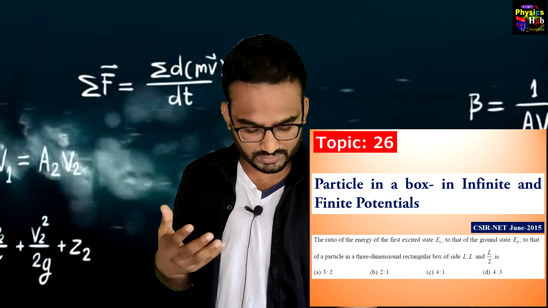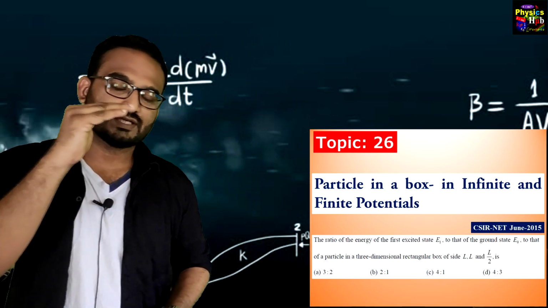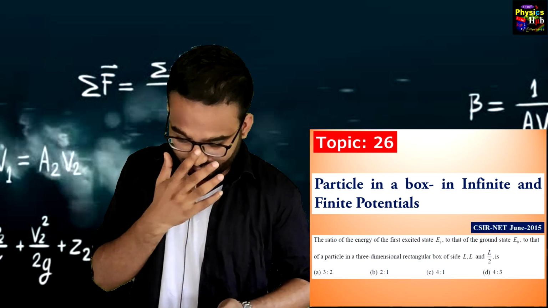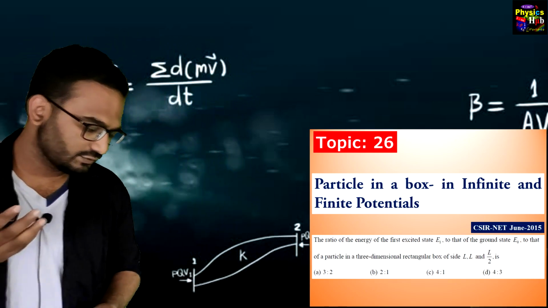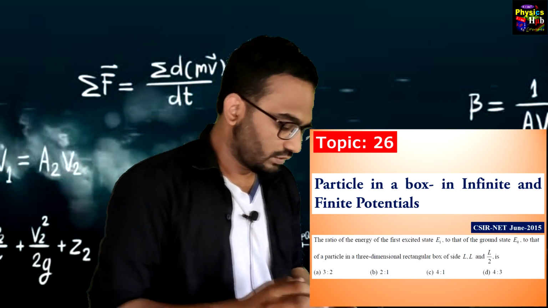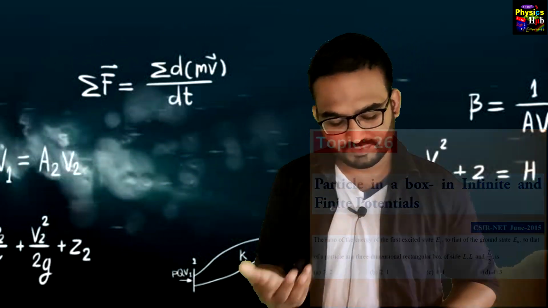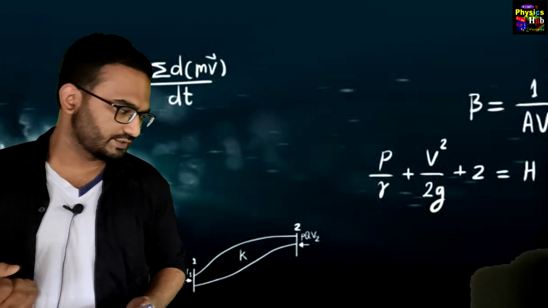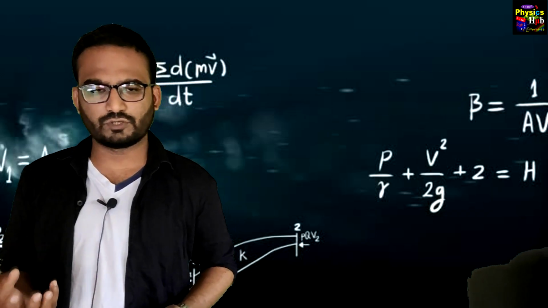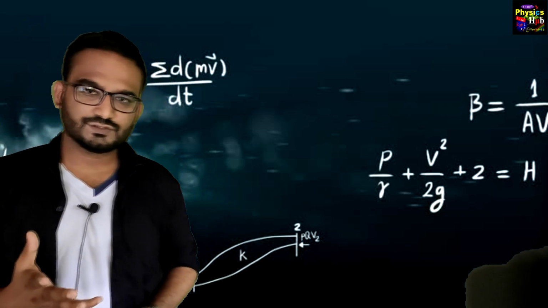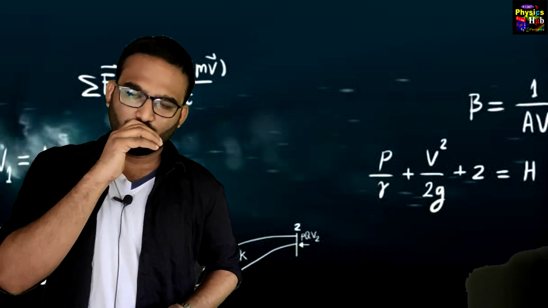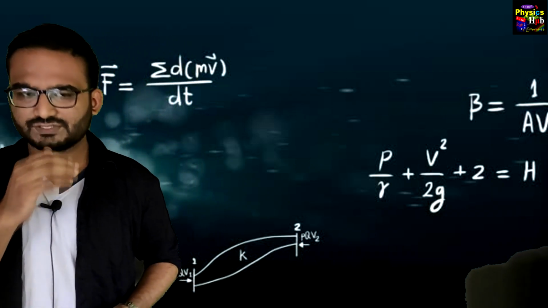We have already covered mathematical methods, then classical mechanics, then electromagnetic theory. Now we are going to quantum mechanics: particle in a box, in infinite as well as in finite potential. Many questions have already been set from infinite potential, so you can expect a question from finite potential this time. Infinite potential is equally important, but according to me, a question from finite potential is more probable, because only 1 or 2 times a question has come from this.